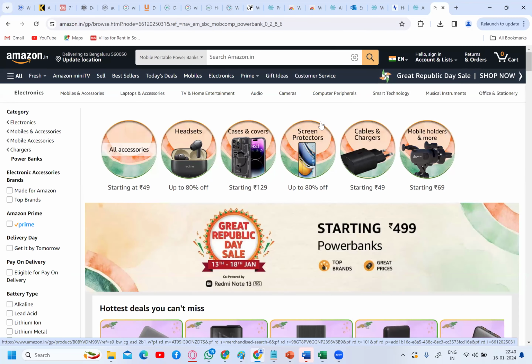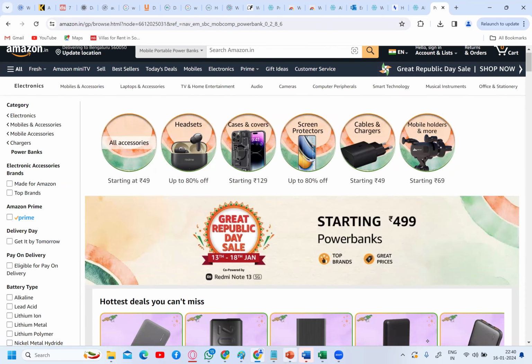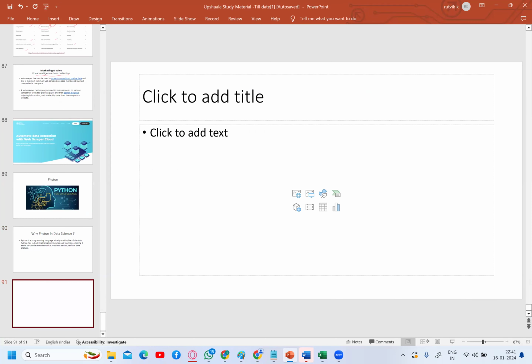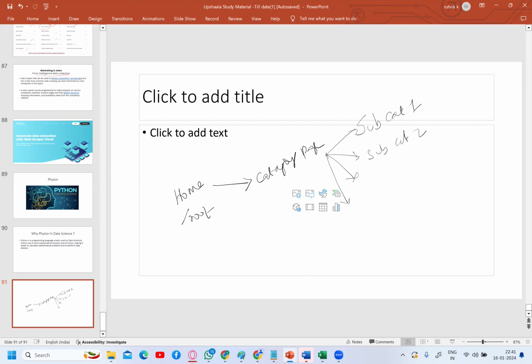We call this a tree. Let me use my pen. Here you get the concept of a tree. Your Amazon website is categorized like this. The home page, we call it the root. Then the category page, and under category you have different subcategories: subcategory 1, subcategory 2, subcategory 3, subcategory 4.